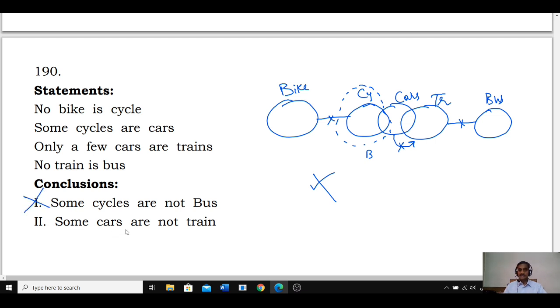Then coming to the second, some cars are not train. Some cars are not train, will it be true or false, tell me. Some of the cars are not trains. As of now, car is here, train is here. These are the cars which are not trains. Correct, right? It is true. Now to make it false, will at least one side be false, or complementary or alternate.